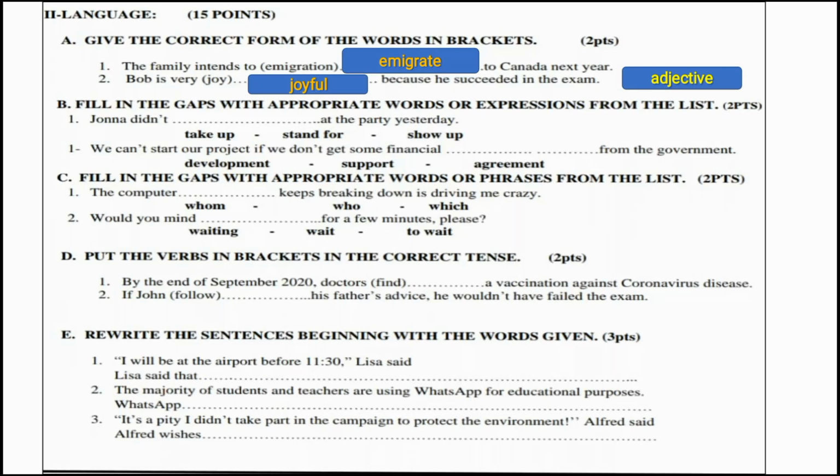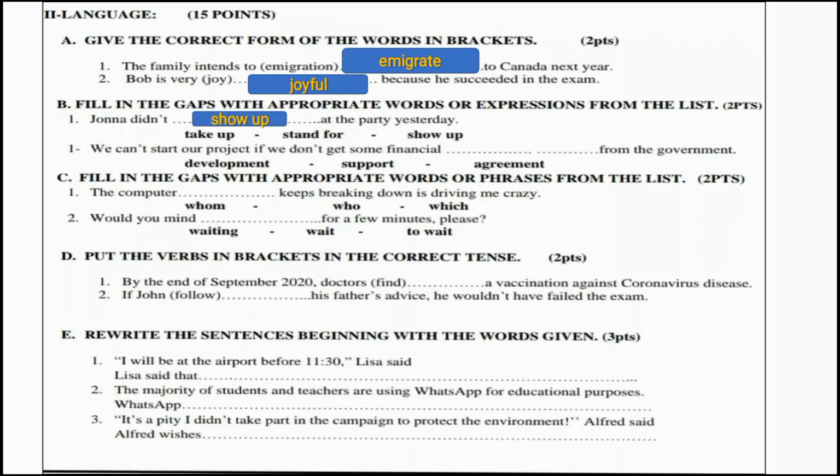Activity B. Fill in the gaps with appropriate words or expressions from the list. Number 1, we have take up, stand for and show up. Take up means to start a leisure activity or a hobby or to be interested in something. Stand for means be an abbreviation or a symbol of something, and it has another meaning. It means to refuse to tolerate or to refuse to endure. Whereas show up is a phrasal verb that means to appear, to come and to arrive. So the correct option in here is show up.